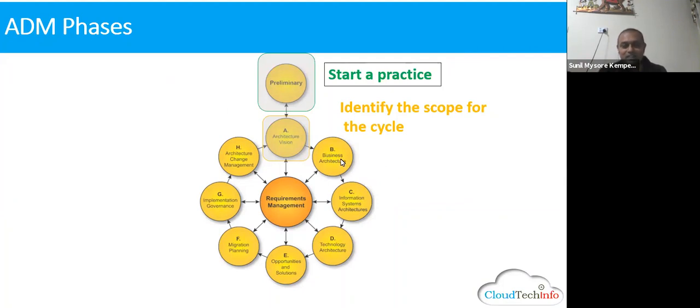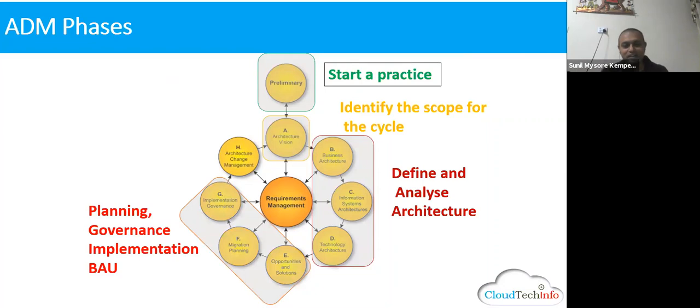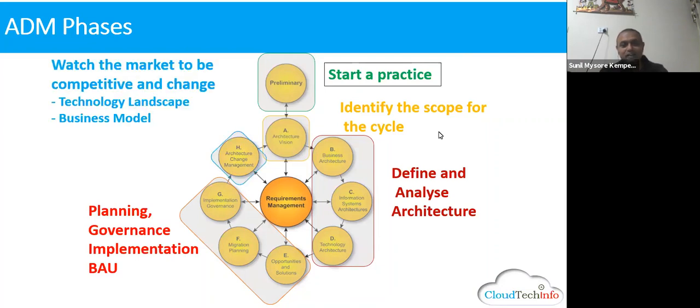Then B, C, D is what we call the architecture phases. We're going to define and analyze an architecture. Then E, F, and G. E and F are high-level planning and detailed planning. G is governance and implementation. And H is the one where we constantly look at the market conditions to see where we can be proactive.